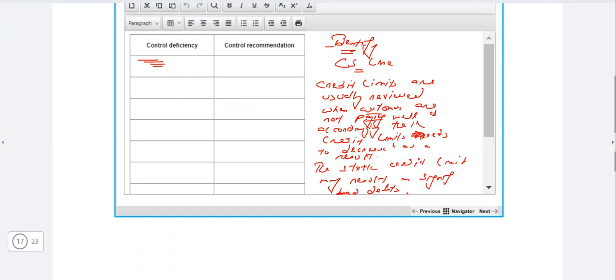Now we are supposed to write the recommendation down of how the company should deal with this, because the credit limit remains static and they only change when the customer requests that. Other than that, it remains static.